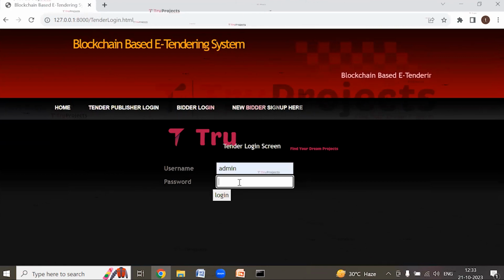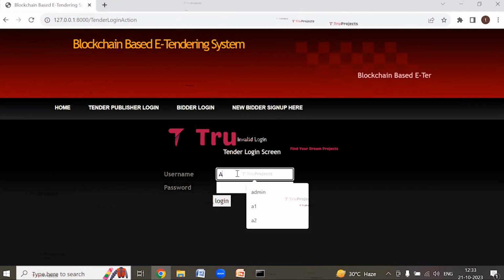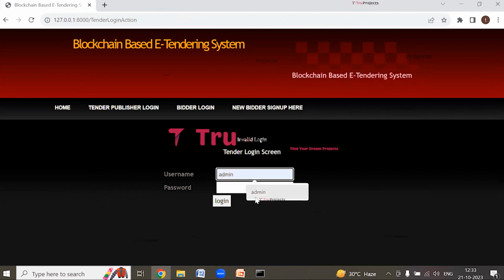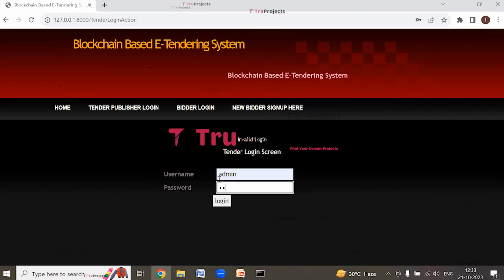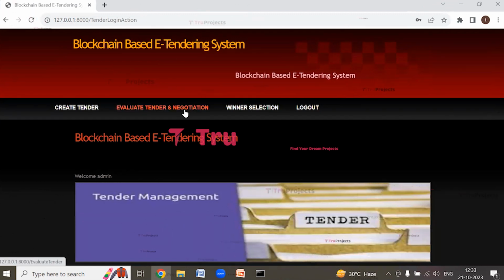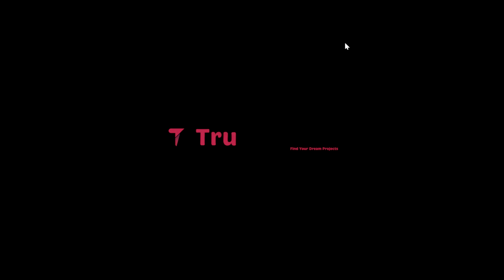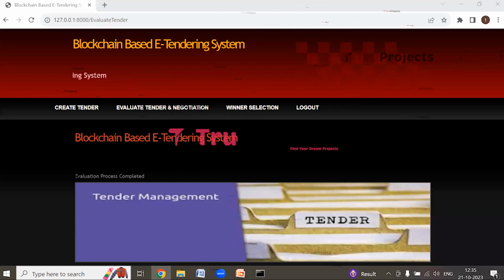Click on tender publisher login to log in as the publisher. Enter the username and the password of the publisher and then click on login. We have logged in successfully as the publisher. Now click on evaluate tender and negotiation button to evaluate the tenders given by the bidders. So here we can see evaluation process completed.